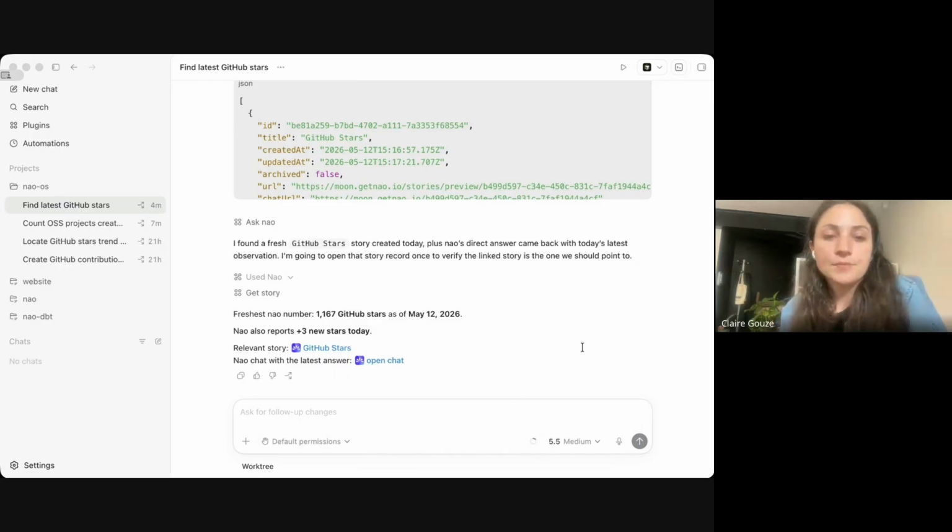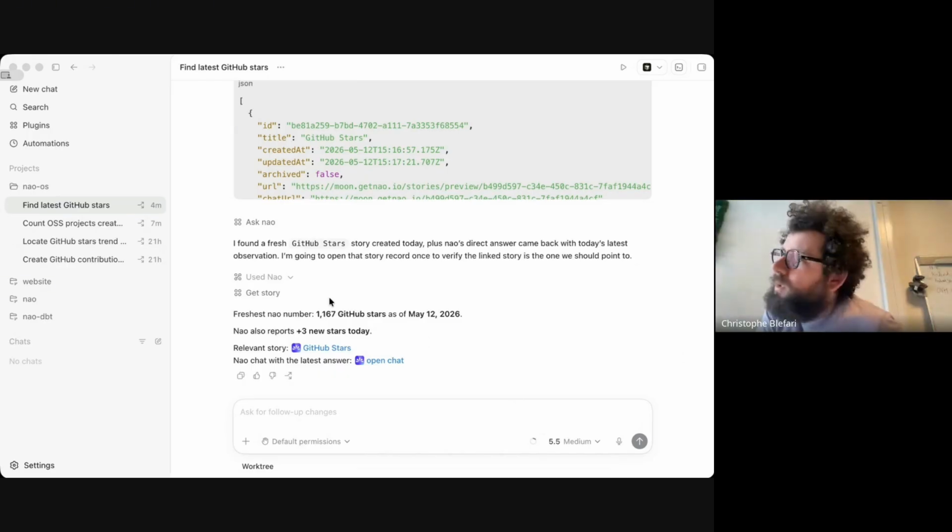And in a way, the reason we did this is to let you be more creative with some use cases and stuff that you can be doing with Nao. So for instance, if you want to import some stuff from other places, or if you want to take some stuff that is within Nao and put it elsewhere, and you want to do it with an agent, this is stuff that can be done.